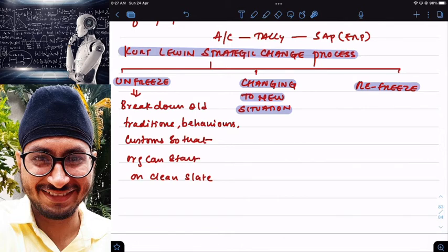Since I felt that Tally was not managing my business properly, I immediately stopped using Tally. When I stopped doing the work in my old way, that is called unfreezing. After unfreezing, I started slowly implementing SAP in my business. That is step number 2, changing to new situation.